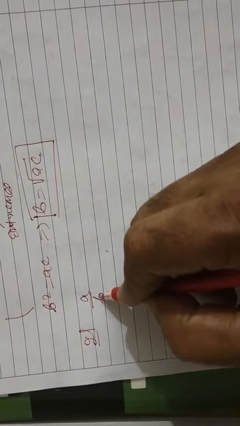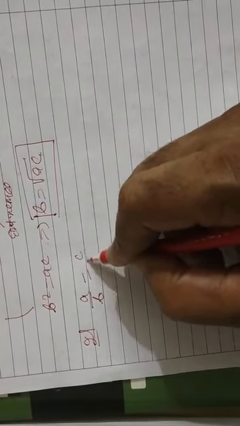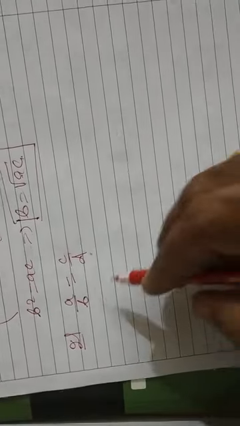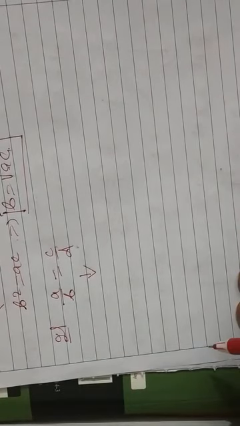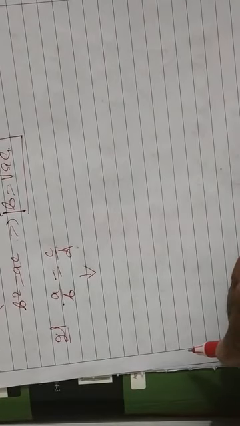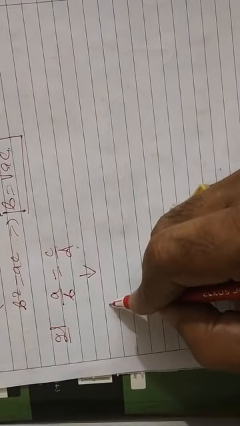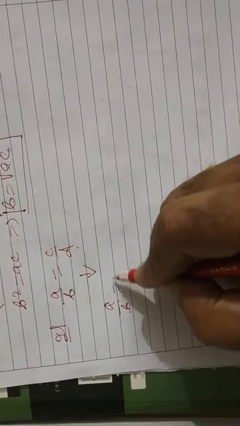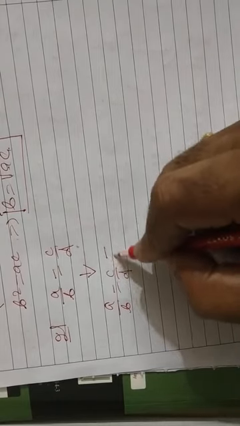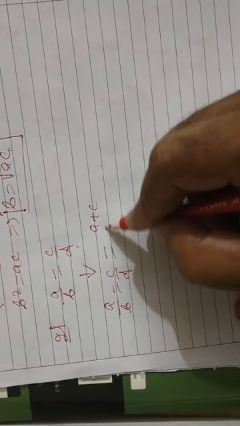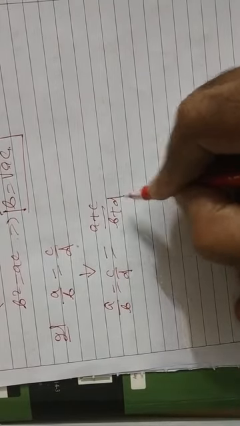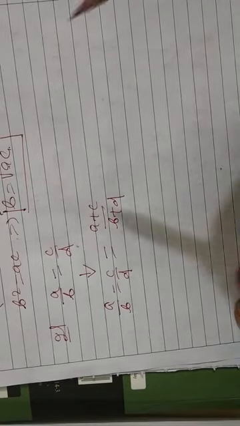Then, if A by B is equal to C by D, then A by B equals C by D must be equal to A plus C by B plus D. Why does this happen?